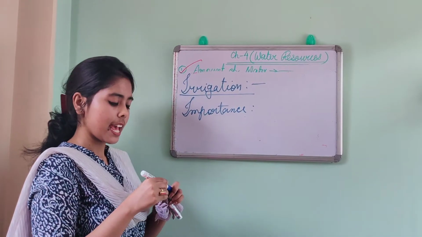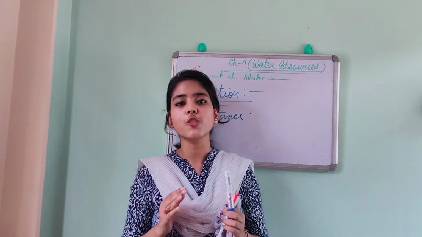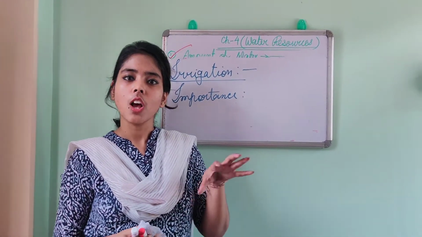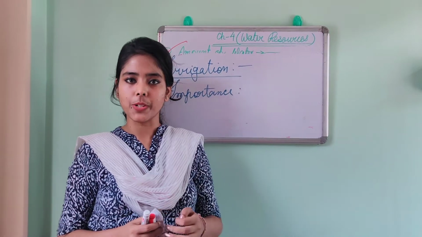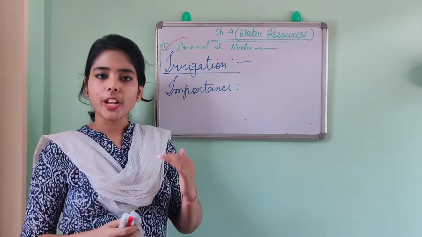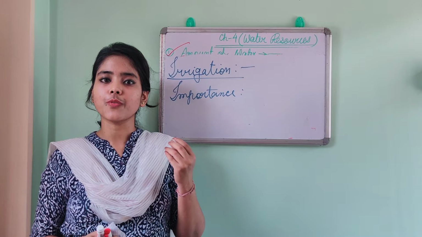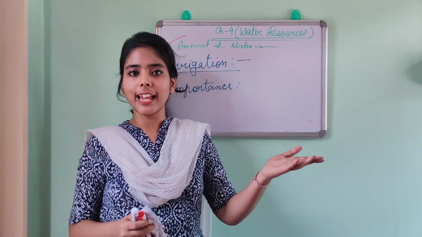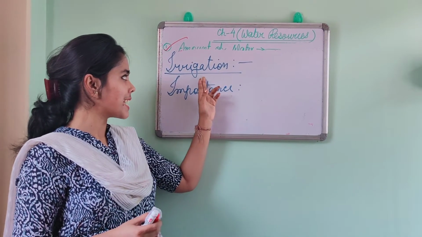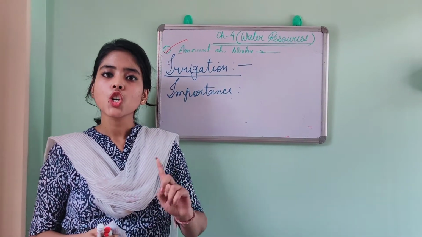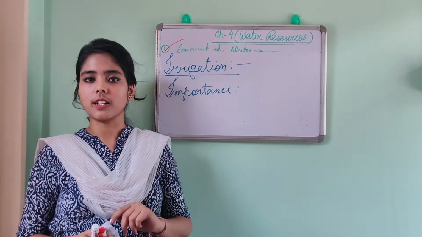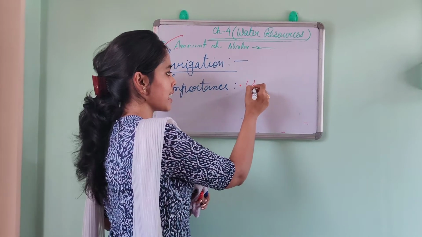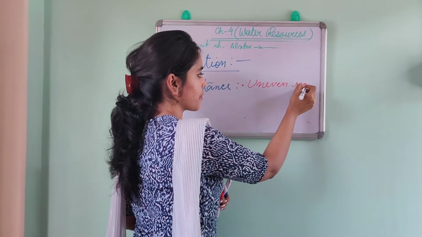So importance. Now we all know that in India the rainfall is very uneven. So we cannot only rely on the rainfall for our agricultural purposes. So when the rainfall is uneven, we know the monsoon is very erratic in nature. So there is no hard and fast rule that the monsoon will come on that date. So because of that, irrigation facilities should be there to give the supply of water to the plants. That is number 1 point. So here number 1 point I am writing uneven rain.